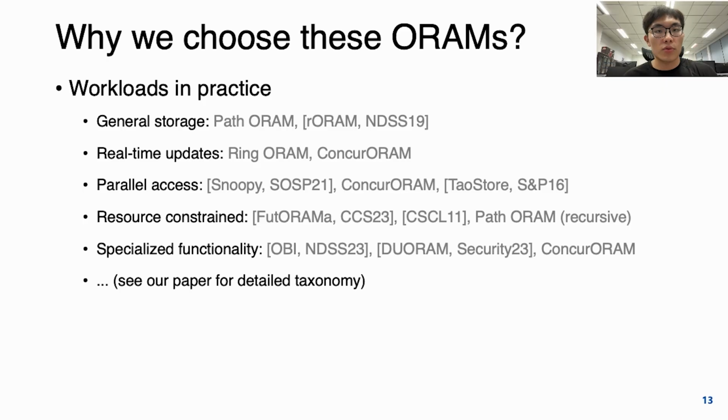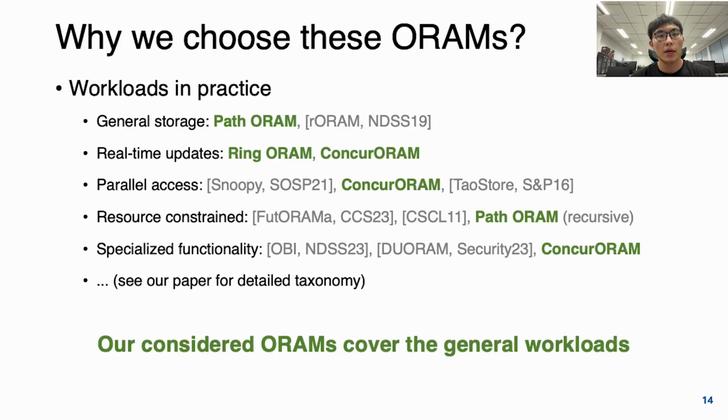In the resource-constrained workload, the client only has limited storage and cannot store the entire position map. And another workload is specialized functionalities, for example, keyword search and secure computation, or serving an asynchronous network. And we find that these three ORAMs can cover most general workloads.